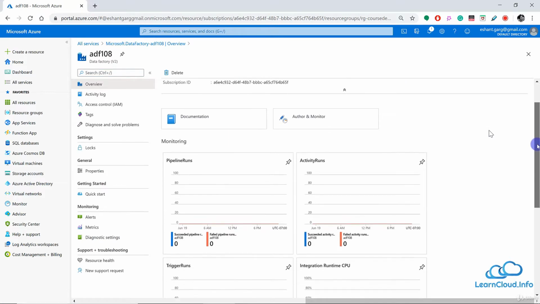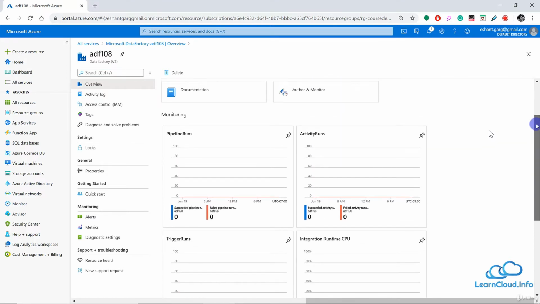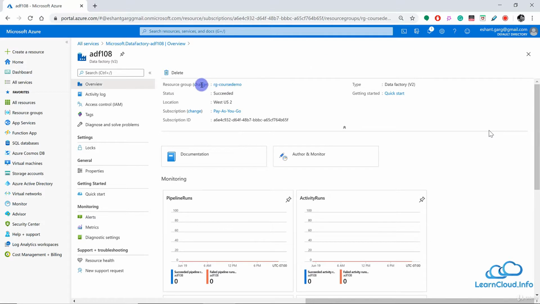And as this is a brand new account, you can see most of our monitoring charts are blank here. On the left hand side, you have these common options like activity log and access control. But still, there are pretty few options compared to other services. And of course, we have monitoring options here, which we will look into in a different module.